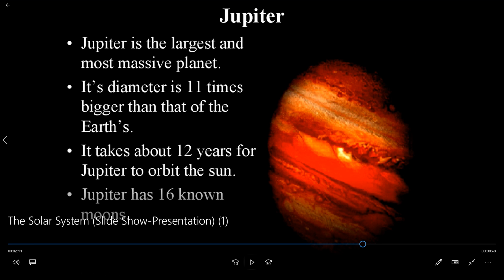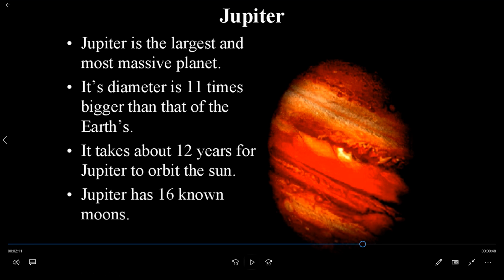Next is the planet Jupiter. Jupiter is the largest and most massive planet. Its diameter is 11 times bigger than that of Earth's. It takes about 12 years for Jupiter to orbit the Sun.